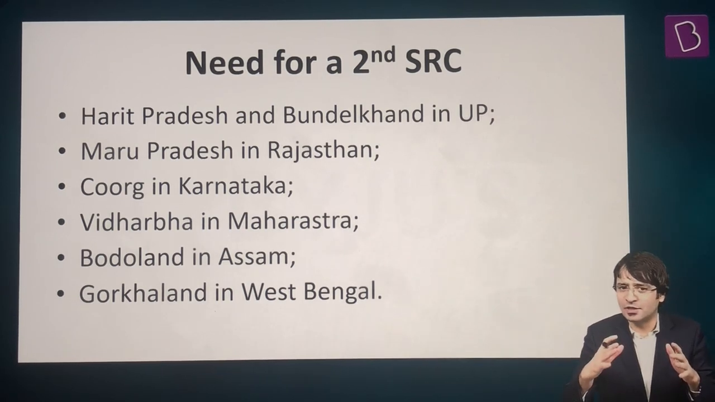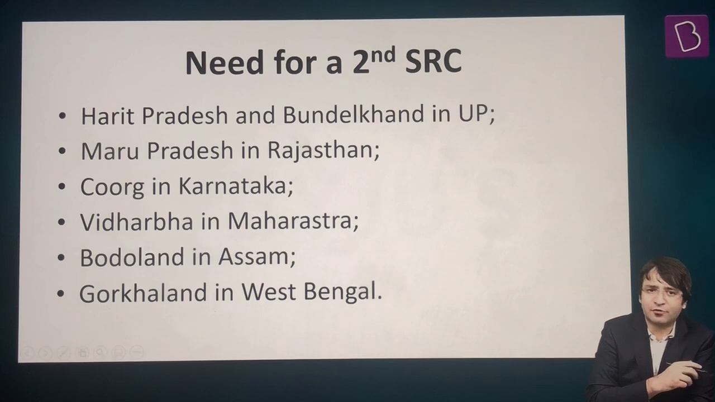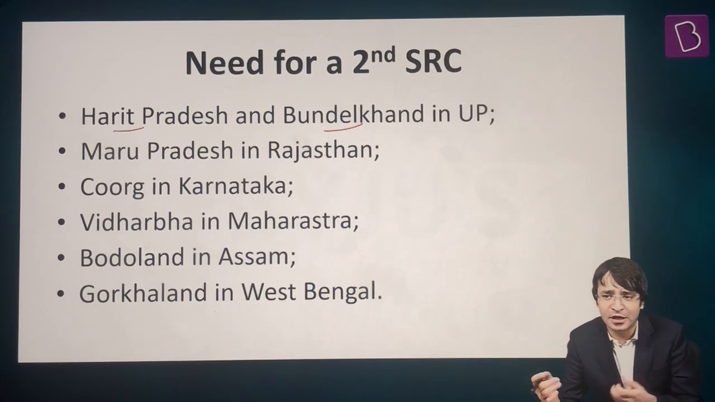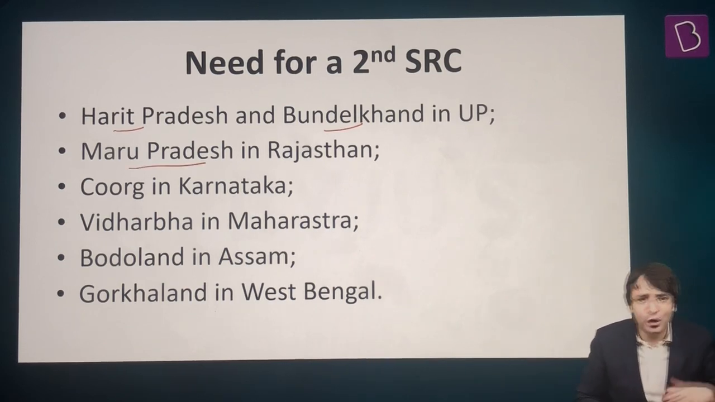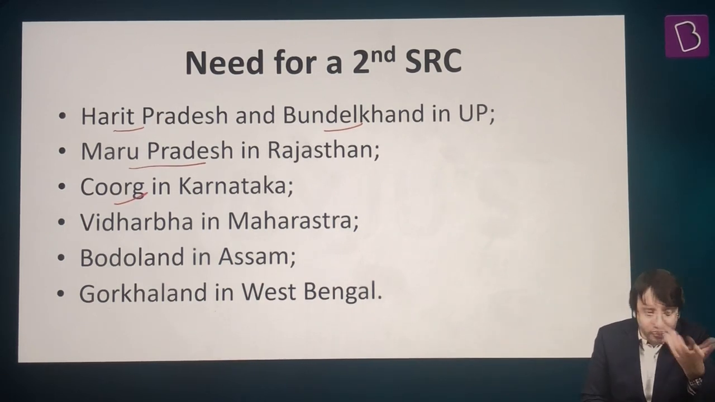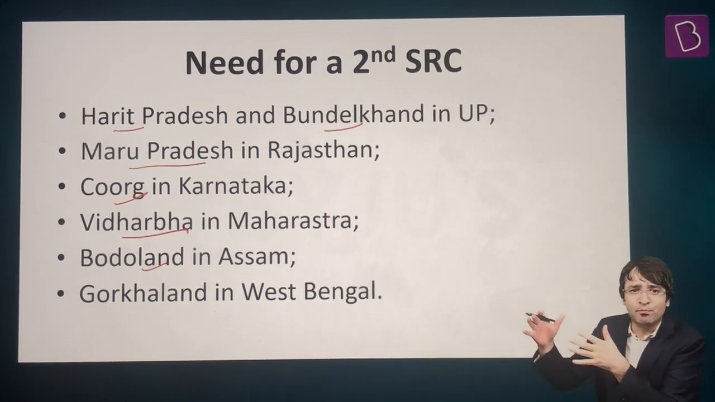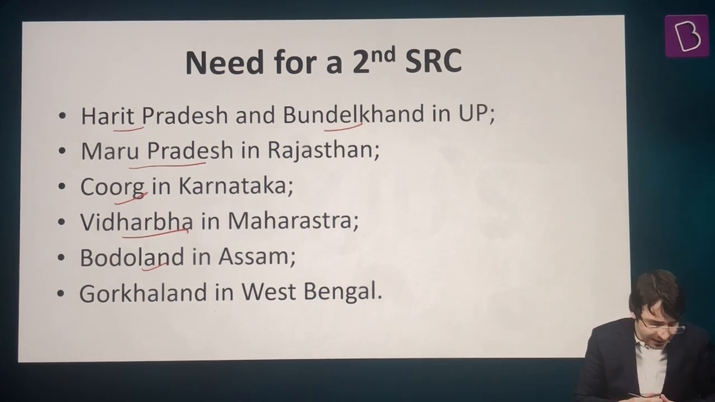They're saying, look at the demands from different sections of our society, from different areas of our country. If you look at Uttar Pradesh, for example, there is a demand that Uttar Pradesh be trifurcated. Uttar Pradesh is such a big state, it is difficult to manage. So Harit Pradesh and Bundelkhand should be carved out from Uttar Pradesh. Similarly, Maru Pradesh should be carved out from Rajasthan. Coorg in Karnataka should become a separate state or a union territory. Vidarbh in Maharashtra, where you see a large number of farmer suicides. Bodoland in Assam. We saw the Bodo Accord last year, but even then, there are still people who want a separate state called Bodoland in Assam.